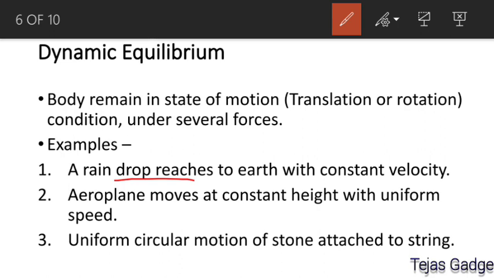Now see another, most important example: uniform circular motion of a stone attached to a string.